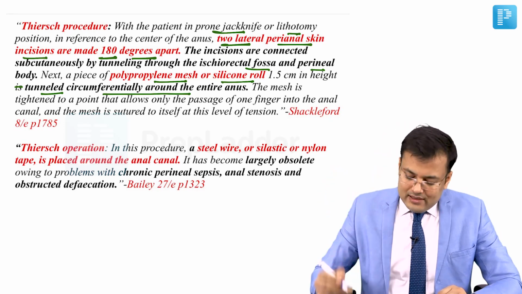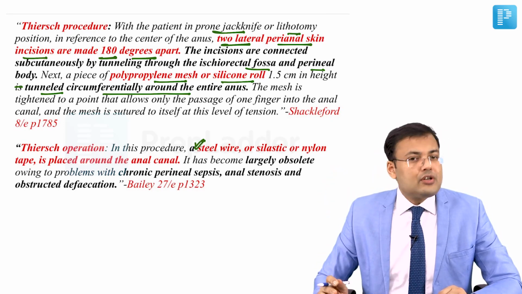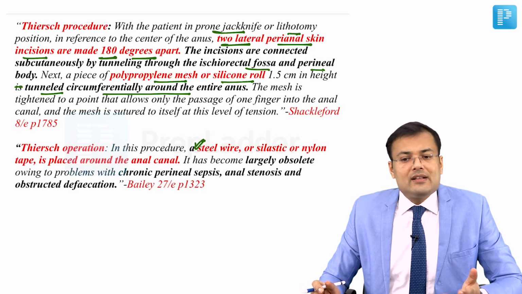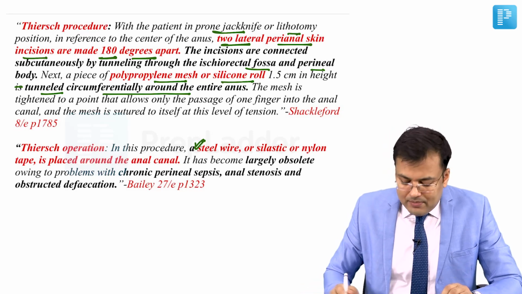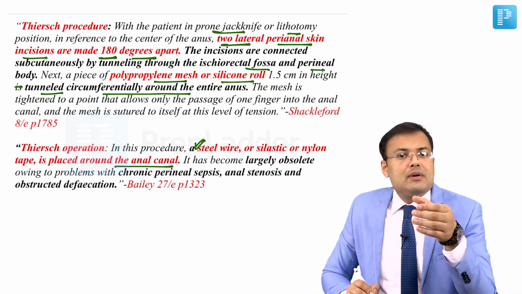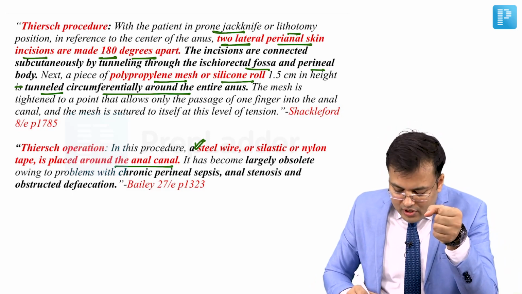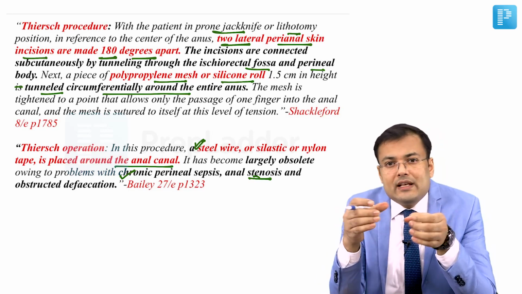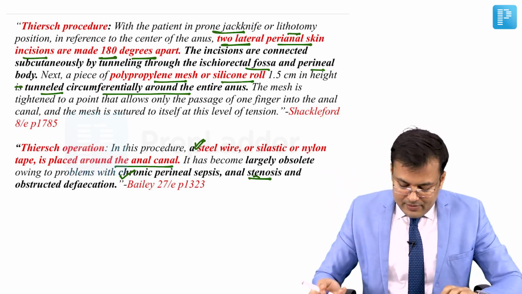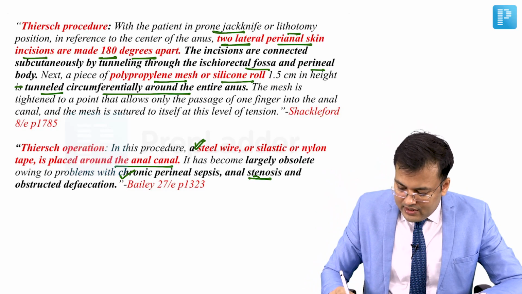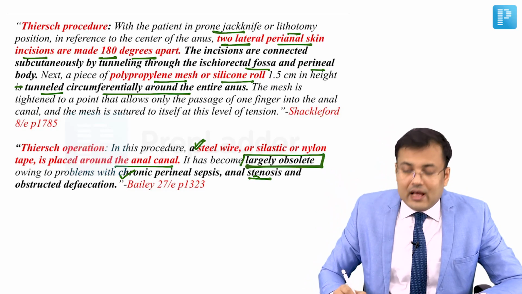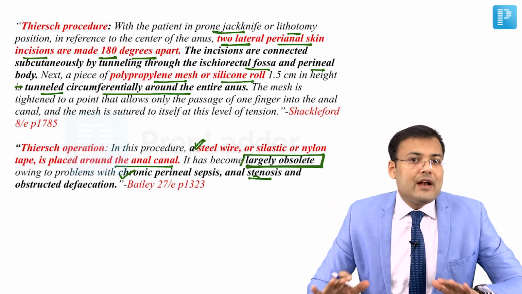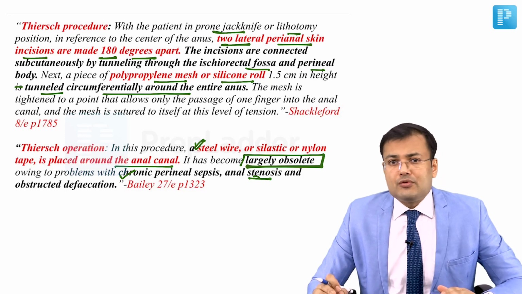Bailey says that in Thiersch operation or Thiersch anal wiring, steel wire, elastic or nylon tape is placed around the anal canal. But what is the problem? Because of chronic perineal sepsis, it can lead to stenosis and it can lead to obstructed defecation. Because of all these problems, this surgery is largely obsolete. So we are not performing Thiersch procedure nowadays.